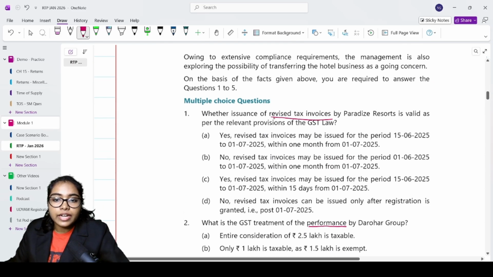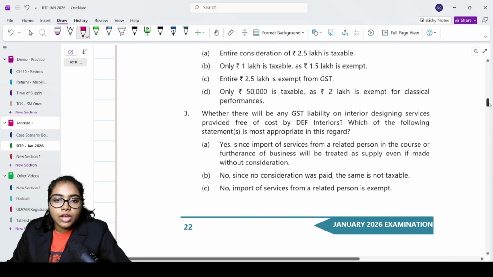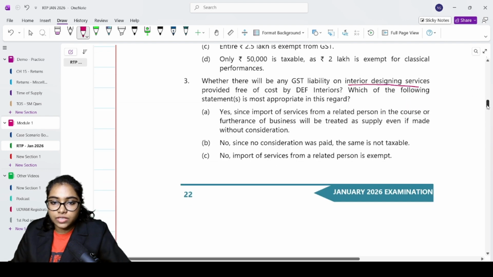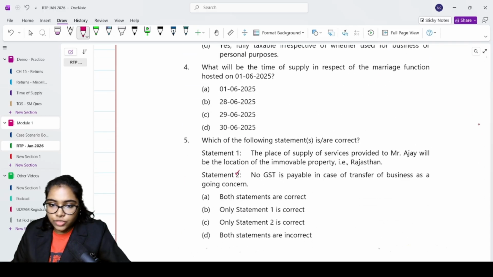First question is regarding revised tax invoice by Paradise Resorts. Second one, what is the GST treatment of performance by Dharohar Group? Whether there will be any GST liability on interior designing services provided free of cost by DEF Interiors. What will be the time of supply in respect of marriage function? Which of the following statement is or are correct?